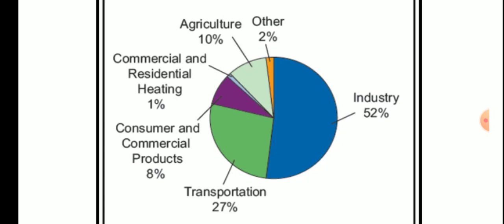So if we control two things, that is the emission of exhaust from the industries, the harmful air that is emitted from the industries, and transportation, meaning if we use very clean fuel and properly service our cars, then on a very big level we can control air pollution, okay.